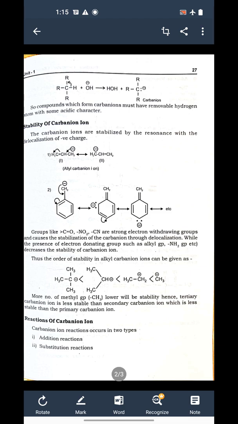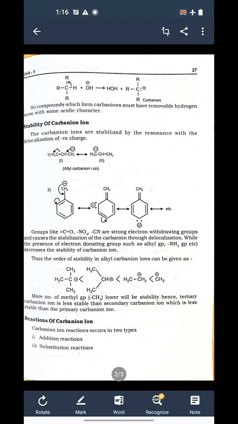Carbanion is also of three kinds: tertiary carbanion, secondary carbanion, and primary carbanion. Out of these three carbanions, suppose we take the example of tertiary. In the tertiary carbanion, the carbon with negative charge is attached with 3 CH3 groups, 3 alkyl groups. They are electron donating, and therefore more and more electrons are donated towards carbon, which is already rich in electrons. If an alkyl group gives electrons again, it makes it unstable. So tertiary carbanion is least stable.